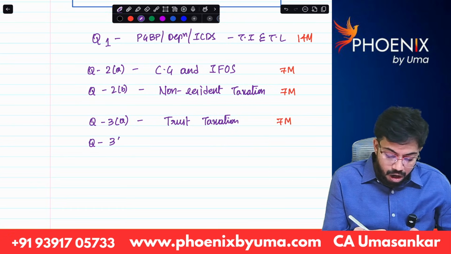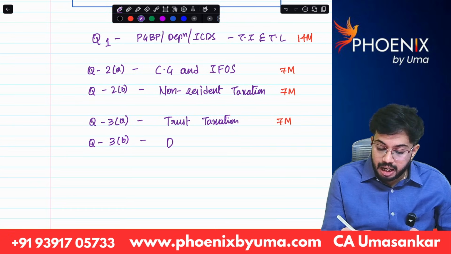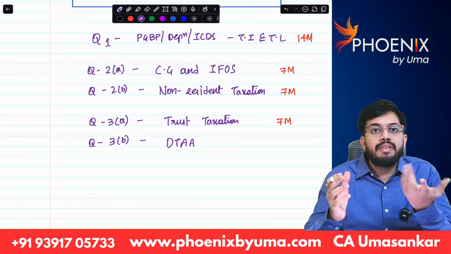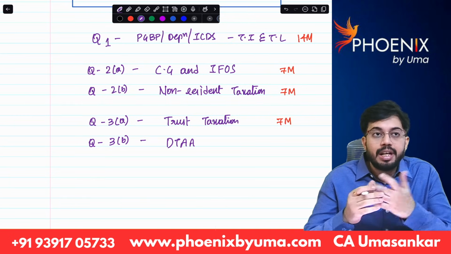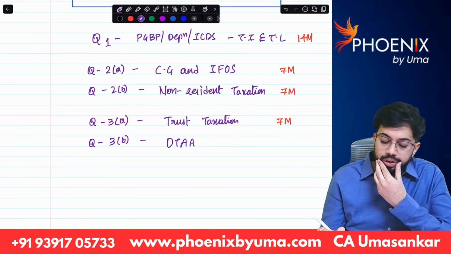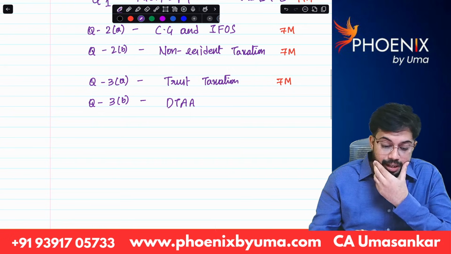Question 3B, always it is coming from DTAA relief, double taxation avoidance relief. He will give Indian incomes and foreign incomes. He will ask you to calculate relief under section 90 or 91. So that is also being asked for 7 marks.